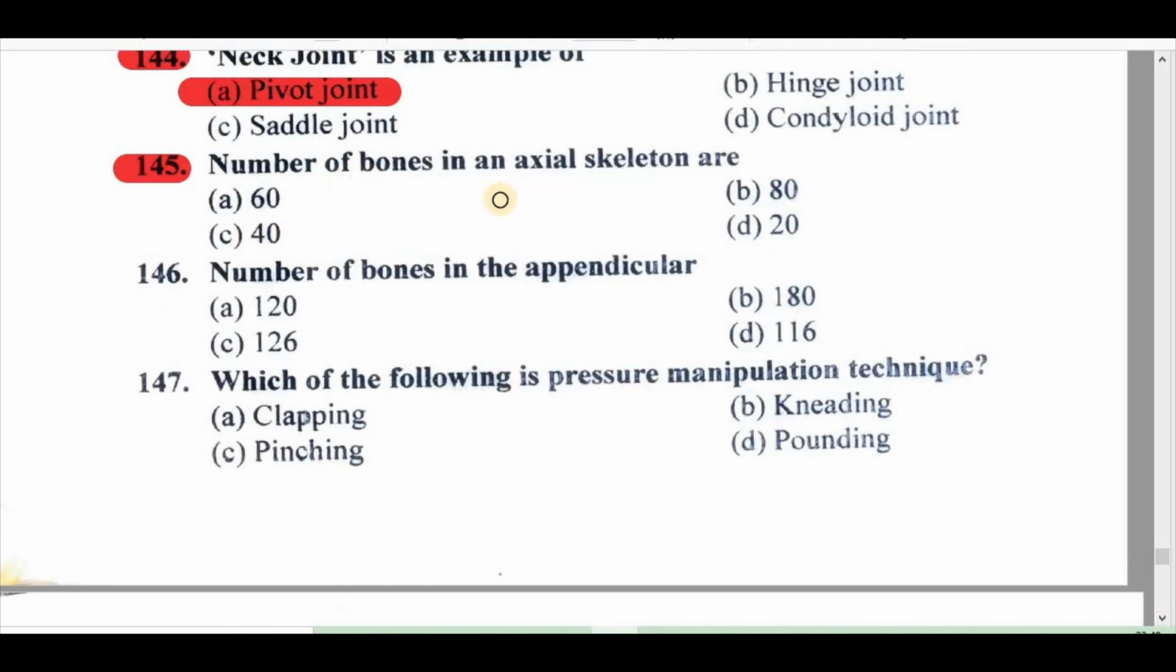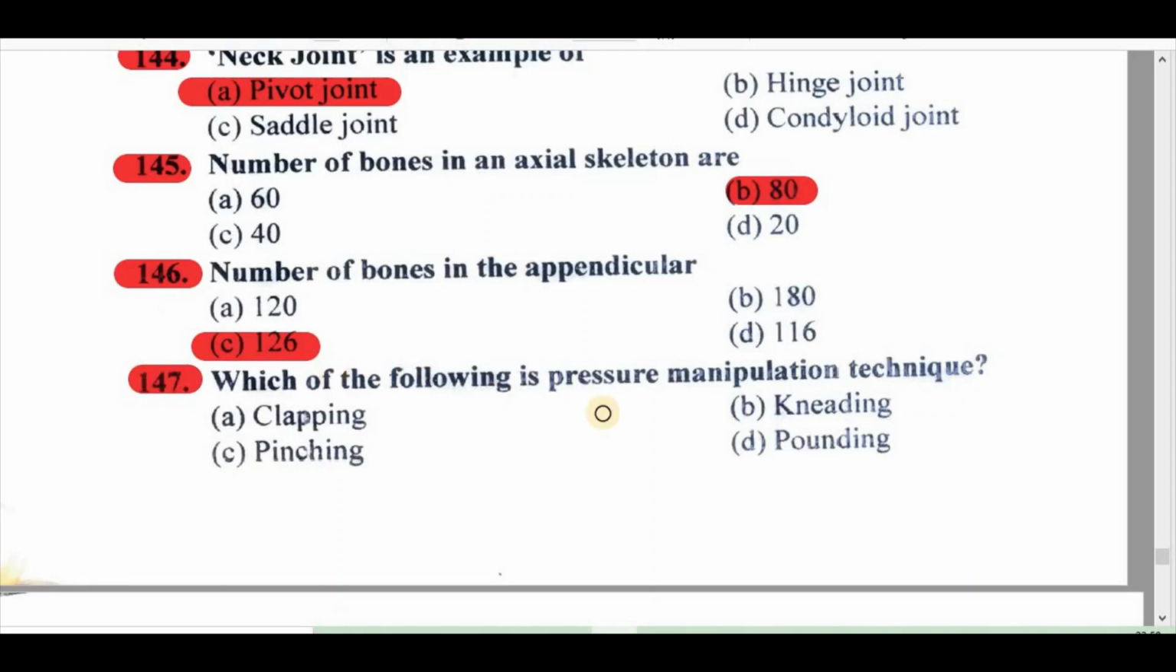145. Number of bones in the axial skeleton are A. 60, B. 80, C. 40, D. 20. Right answer is B, 80. 146. Number of bones in the appendicular skeleton A. 120, B. 180, C. 126, D. 116. Right answer is 126.